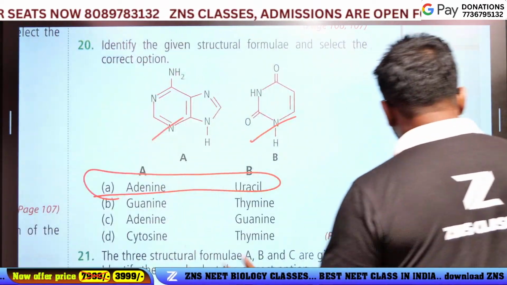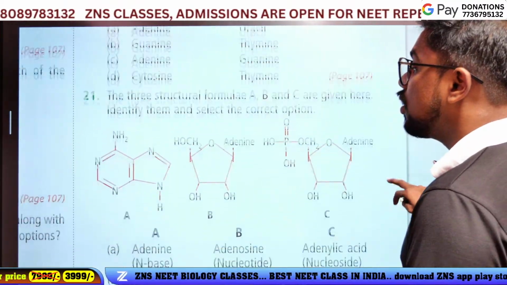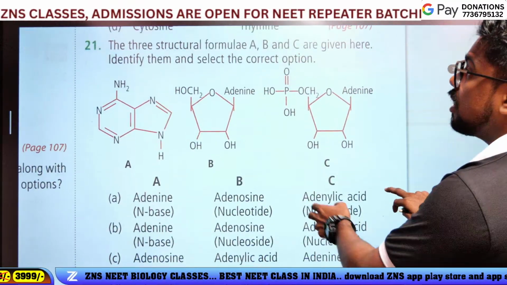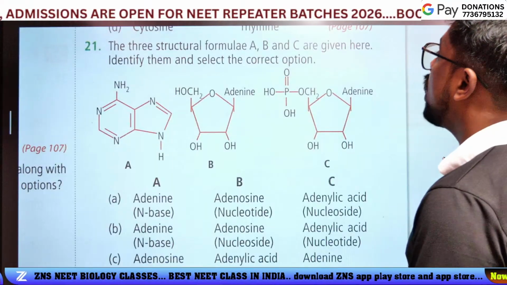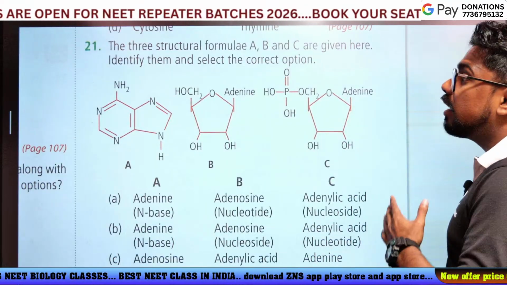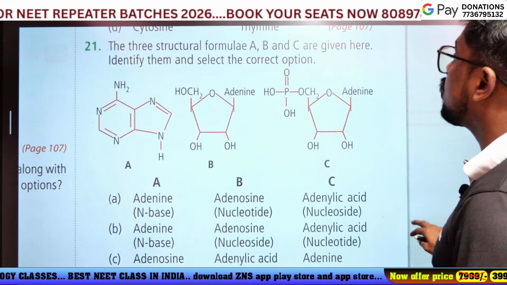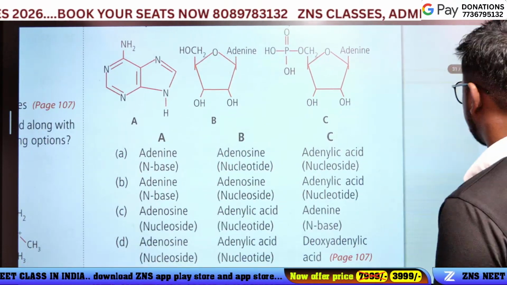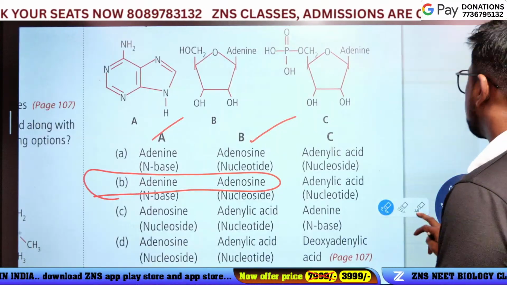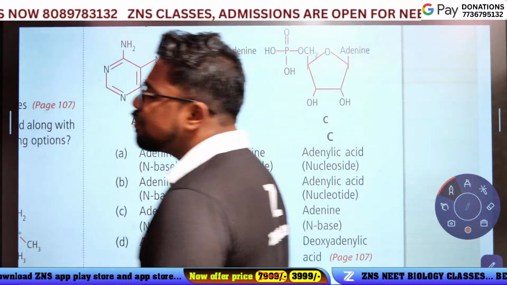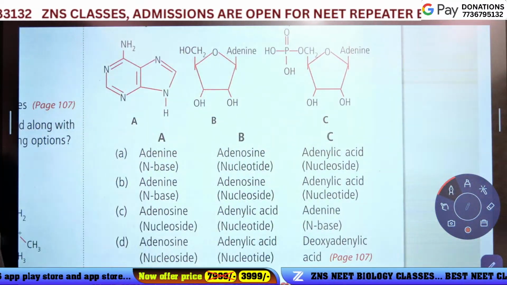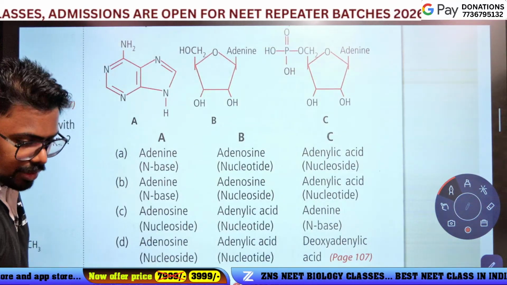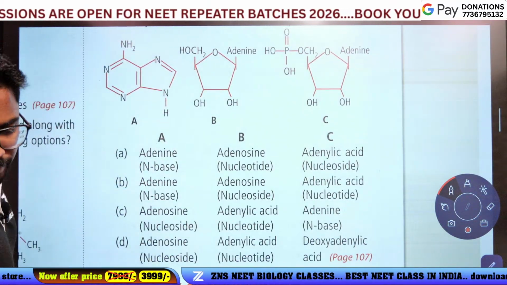Next question. It's a simple question. It's a pure NCERT question. So not very difficult. The three structural formulas A, B, C are given here. Identify and select the correct option. It's pure NCERT. Okay, first of all, who is this? Yeah. Simple question.